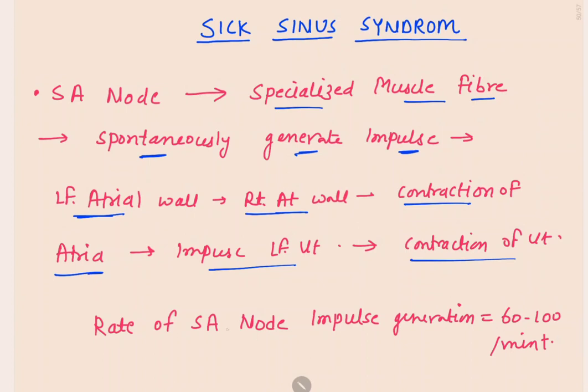What is the rate at which the SA node produces impulses? This is 60 to 100 per minute. That means the SA node produces 60 to 100 impulses per minute, which causes 60 to 100 heartbeats.